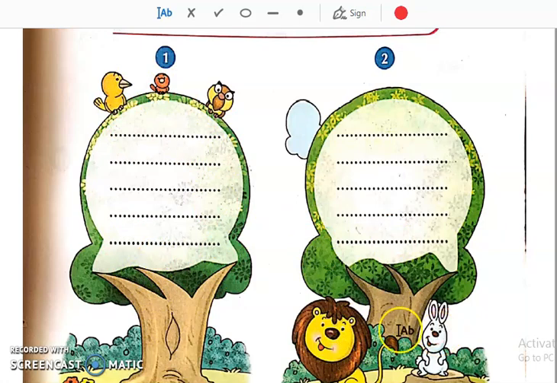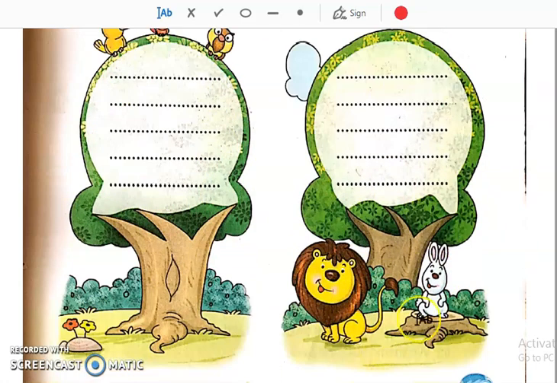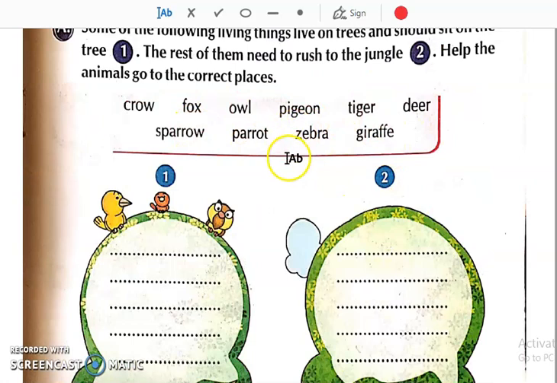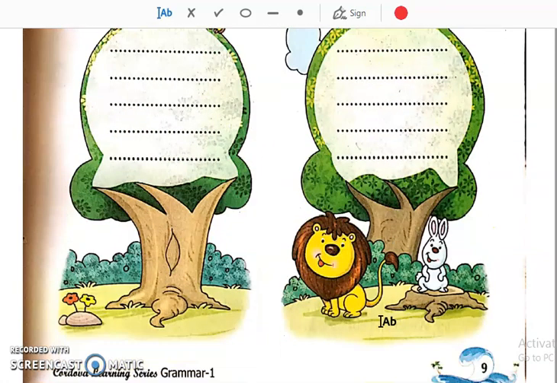And see number 2. This is for the animals. They live in the jungle. So see here, lion and the rabbit are sitting. So whichever animals are there from this box, those names we will find and write in this tree. Okay? ये help box में जो भी birds के names है, वो हम first tree में लिखेंगे. See the birds are drawn over here. और जो भी animals के name है, वो हम लोग second tree में लिखेंगे. See the animals are sitting under this tree. Okay, let us start.